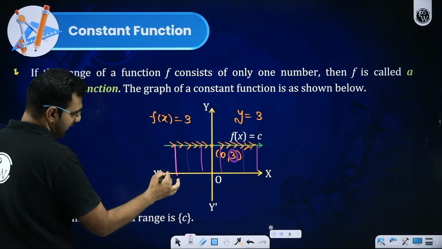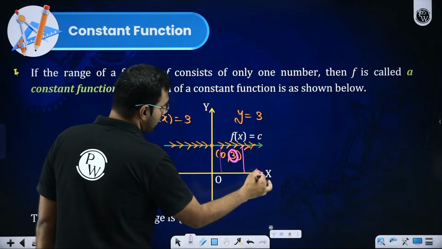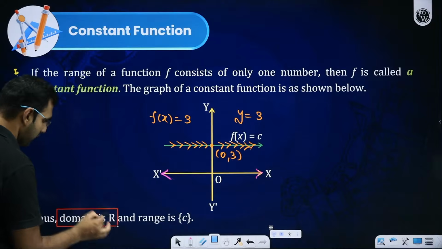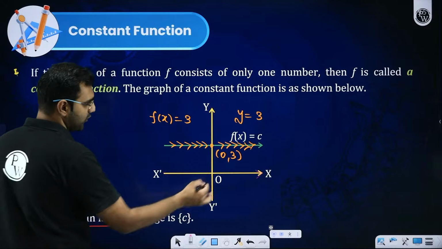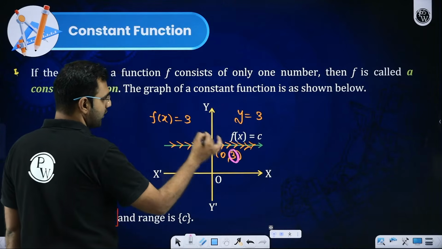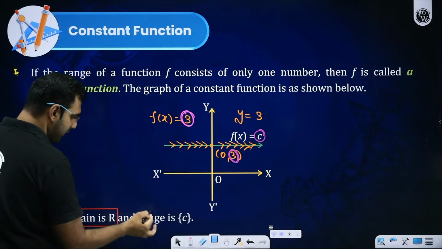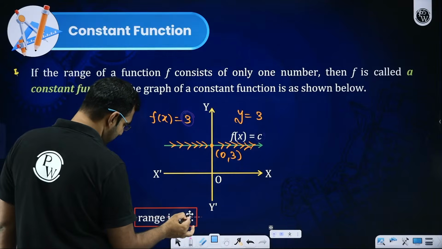So first of all, sir, can I take any value of x? Yes. So what will be its domain? Its domain is going to be all the real numbers. But sir, when you take any real value of x, what is the output it produces? It is producing one single constant output, which is 3 in this case, or could be c, depending on whatever the value of c is.